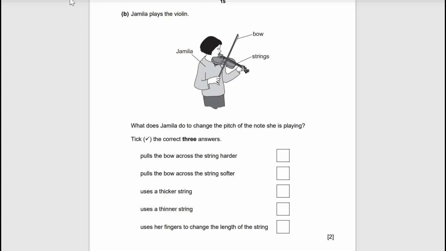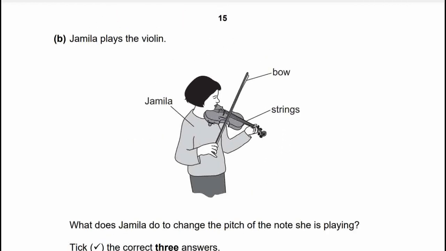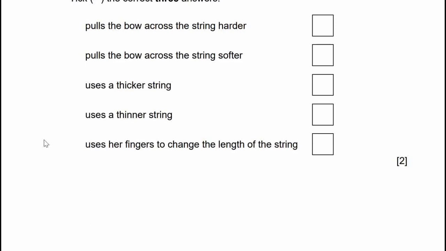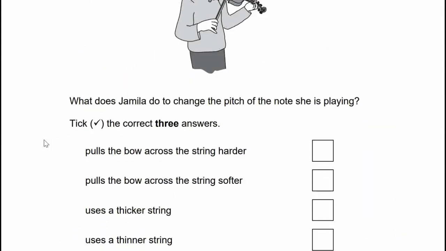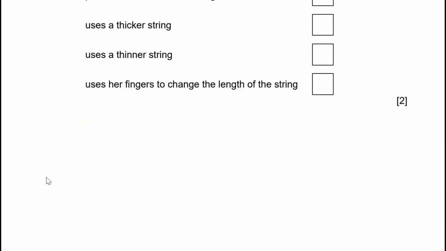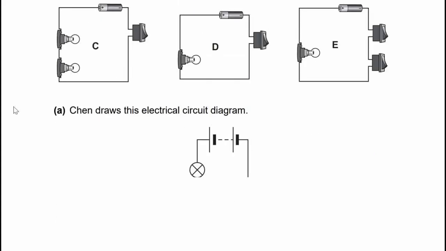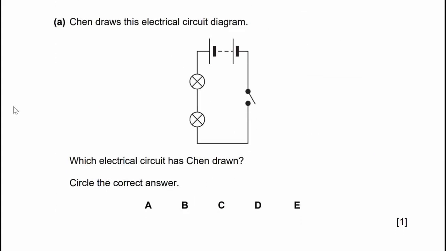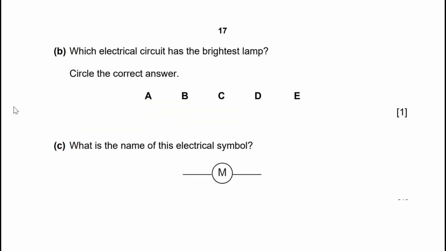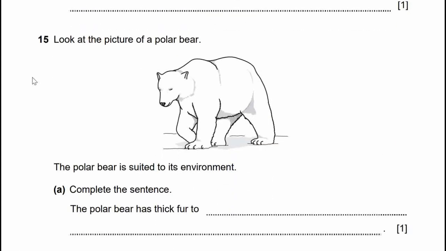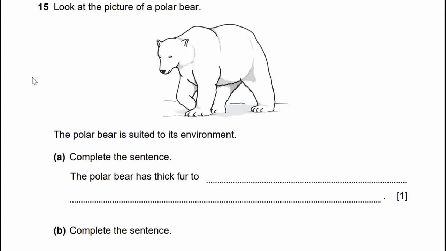The whole question number 14. This is the magnification of B. This one is question 13B. Sorry, 13B. And this is question 14, the diagram 14A. And this is 14BC. And this is question 15A, B.